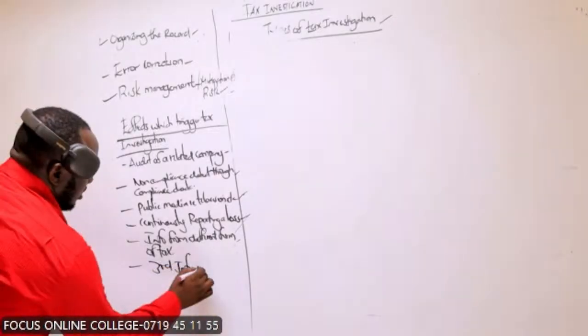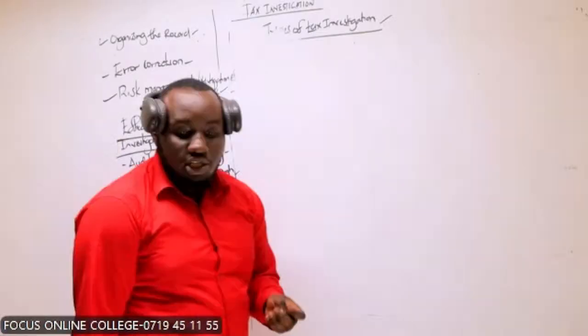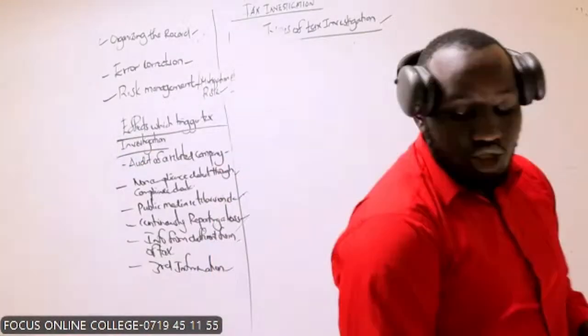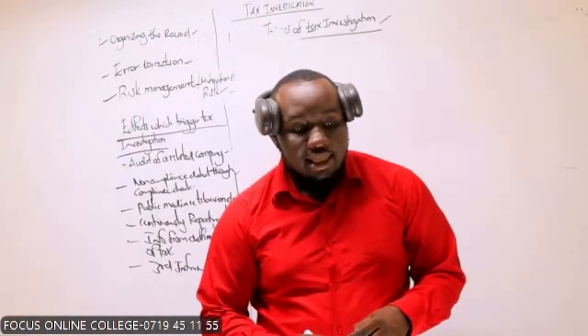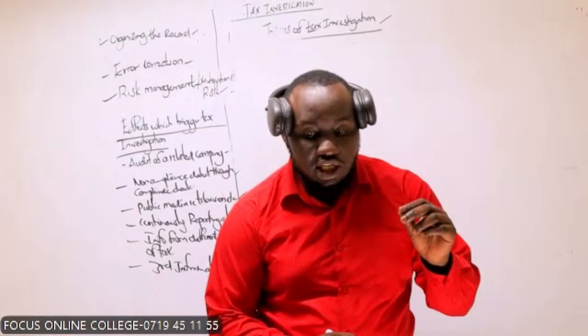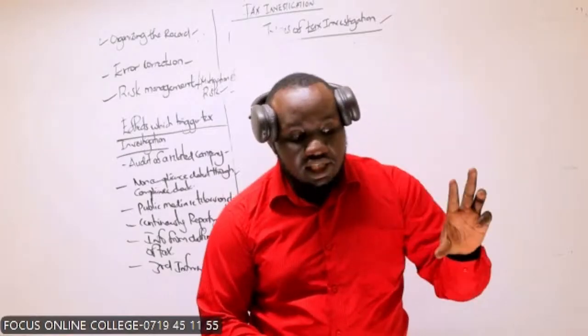We have what we call third-party information. Information is released from a third party or the whistleblower. Those are the sources of tax investigation together. Very important, I want you to remember the word industry margin, where every industry has a margin in terms of profit altogether.